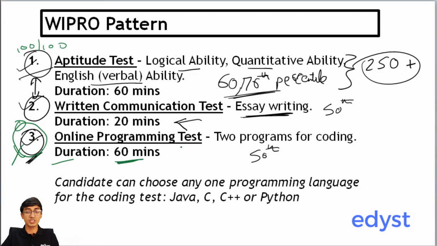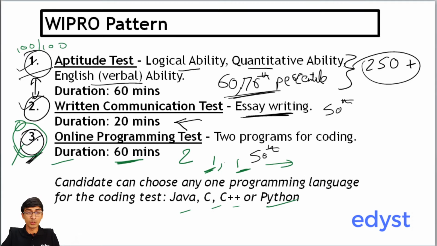It's going to be a 60-minute test with 2 questions. Generally, one will be easy and one will be difficult. For the first one, try to clear all of the test cases, and for the second one, try to clear as many test cases as possible. Then you have a good chance of clearing this round. So make sure that at least the first easy question you can clear all of the test cases. Any of the languages can be used: Java, C, C++, or Python. Any language is fine.